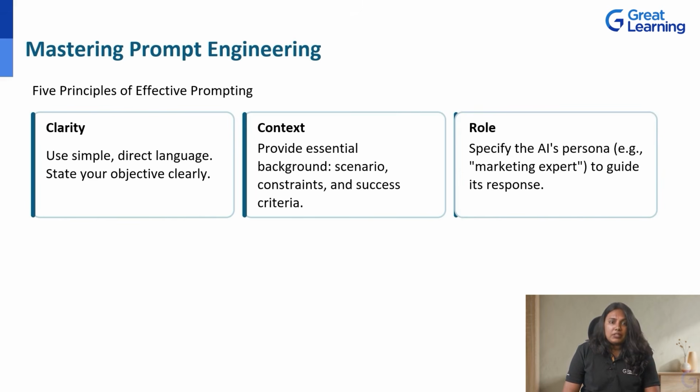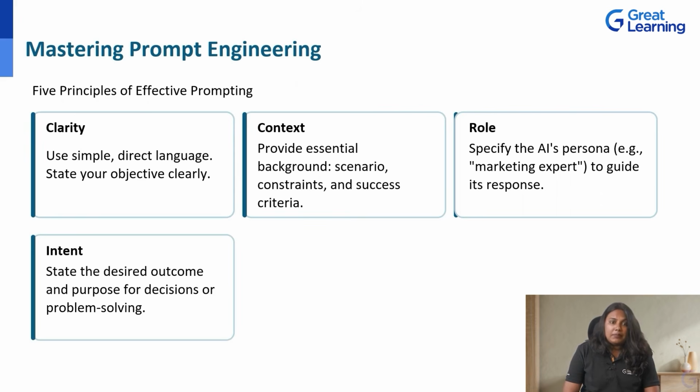Specify the AI's persona, for example, marketing expert, to guide its response. This shapes the tone, depth, and approach of the output. A bad prompt could be, explain SEO. And a good prompt would be, act as a digital marketing consultant and explain SEO strategies to a small business owner with no technical background.